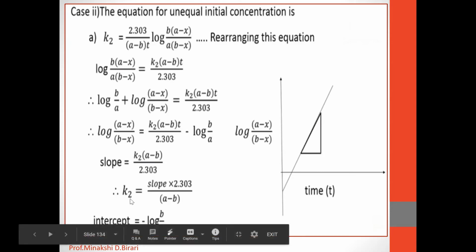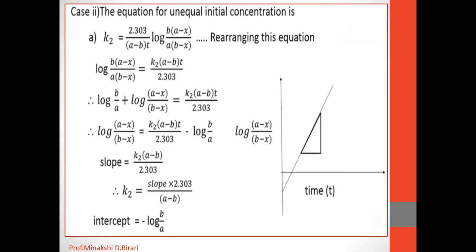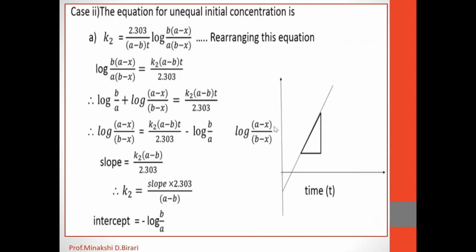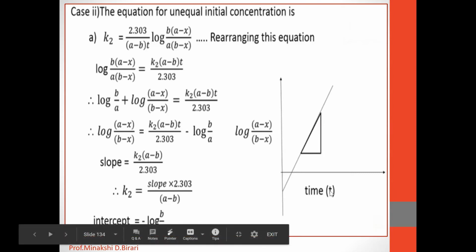The intercept here is negative, minus log of B upon A. So the nature of the graph is like that if we plot log of A minus x upon B minus x versus time t.